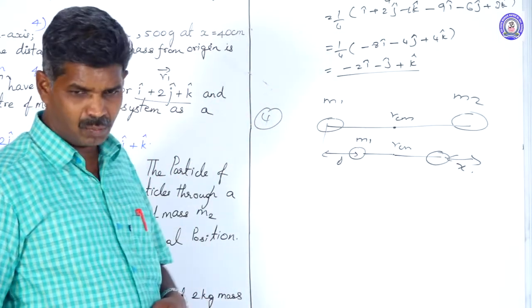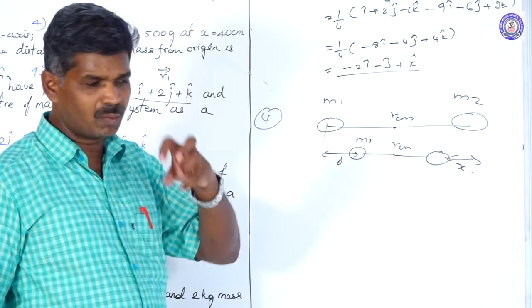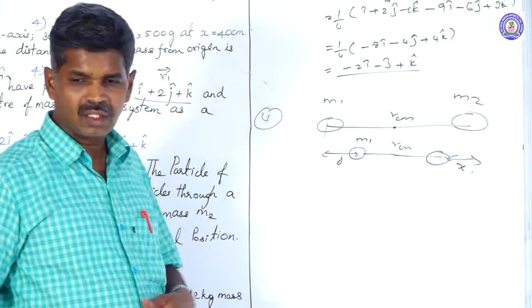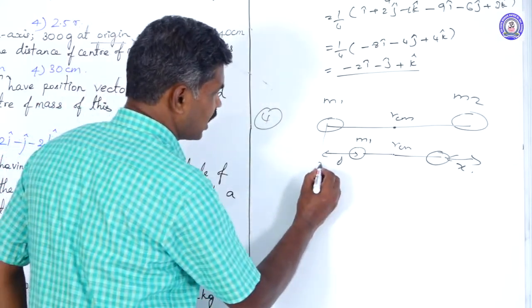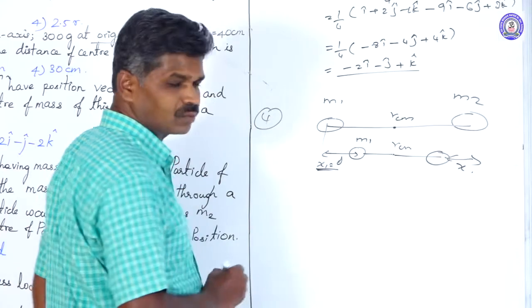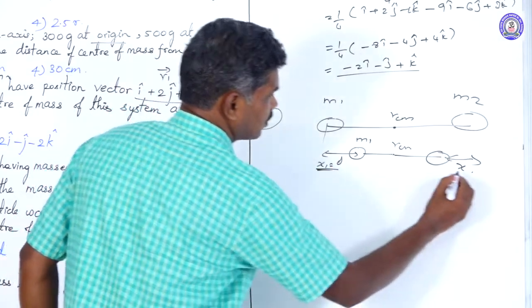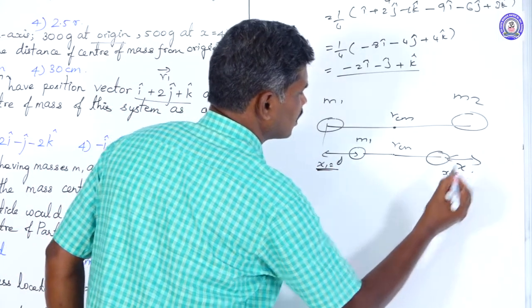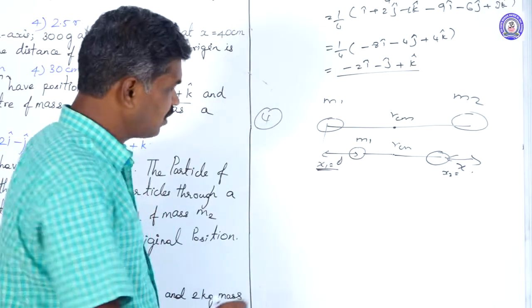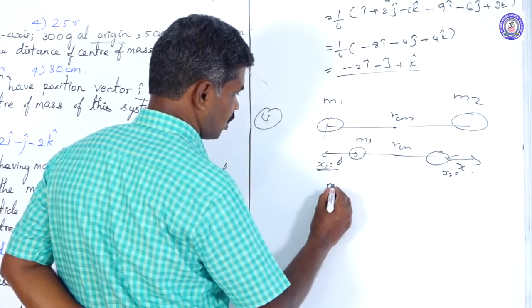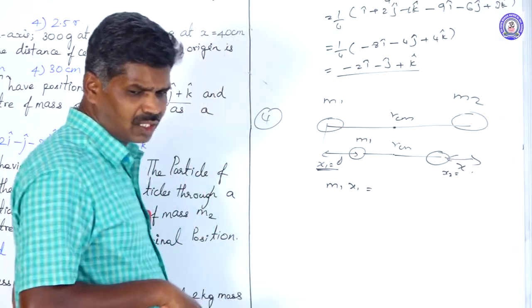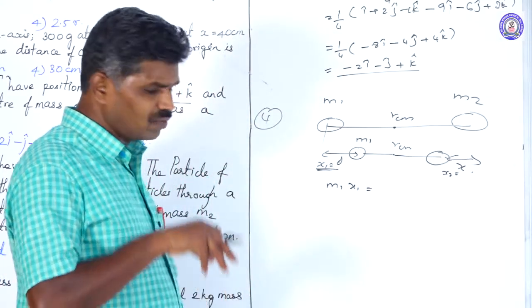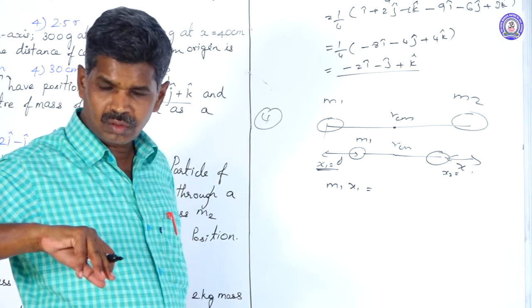Based on the principle of momentum, what is the formula? The principle of momentum means m1 x1 is equal to m2 x2. x1 is considered as d distance, and x2 is taken as x. Then m1 x1 equals, we use a negative sign here because in whichever direction m1 is moved, m2 moves in the opposite direction.